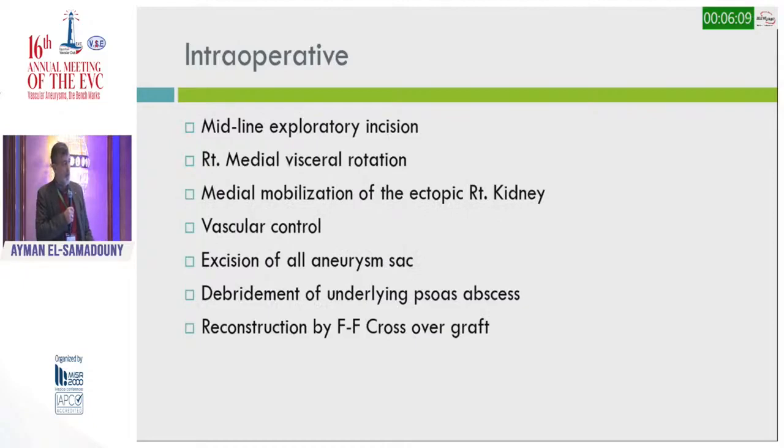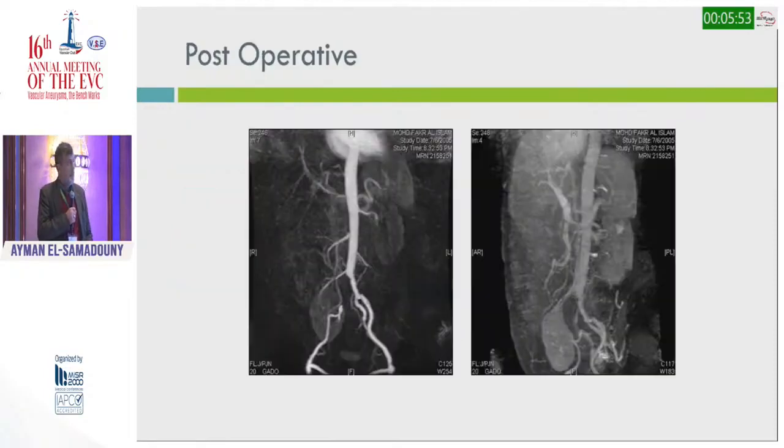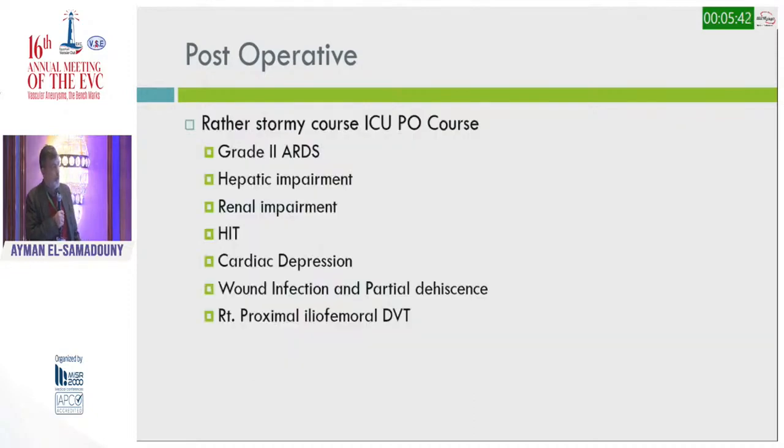We've done a midline transperitoneal incision, right medial visceral rotation, medial mobilization of the ectopic right kidney with vascular control, aortic and 2 iliacs, excision of all the aneurysmal sac, debridement of all the underlying psoas abscess, and we reconstructed by a fem-fem crossover graft. And that is the MRA after we finished our procedure, and you can see that we maintained the blood flow to the ectopic kidney. However, the patient's course was not that easy.